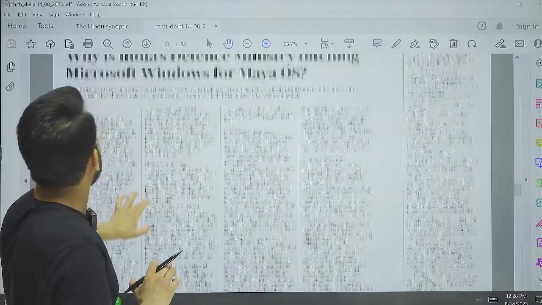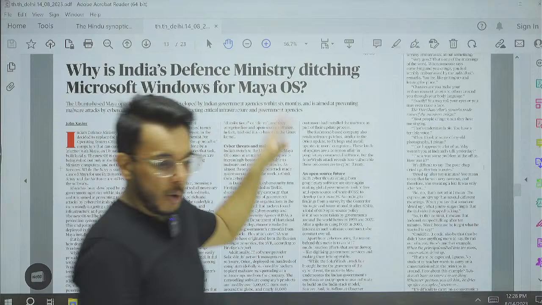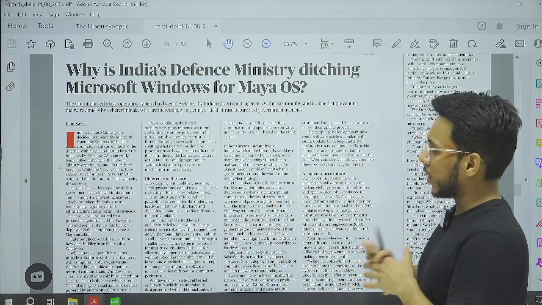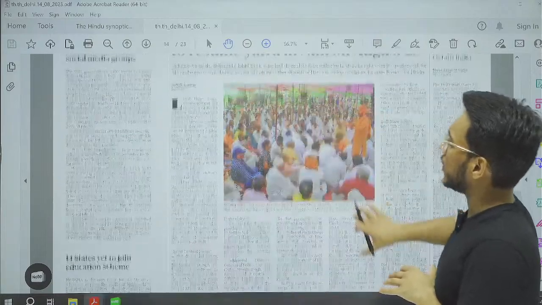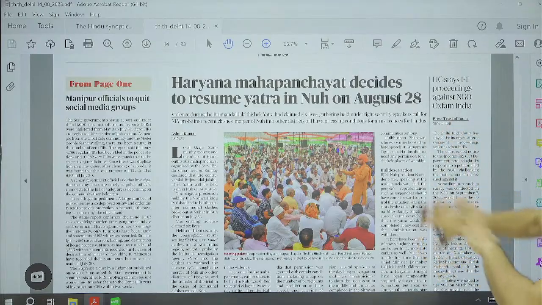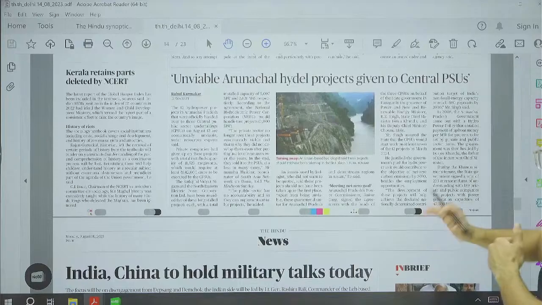Then here we have one article: why is India's defense ministry ditching Microsoft Windows for Maya OS? So what is this Maya operating system? All those details we will take here. Okay, then further moving on, Haryana Mahapanchayat decides to resume Yatra in Nuh on August 28. Much important things have not been given here from the exam point of view, so we'll directly move on.